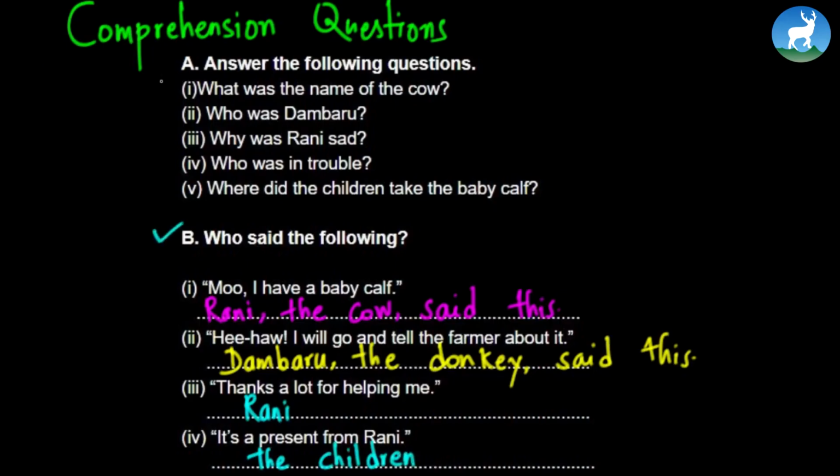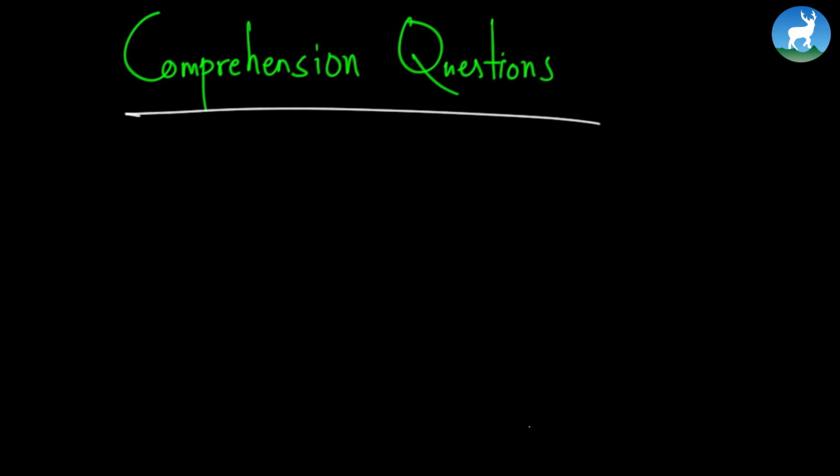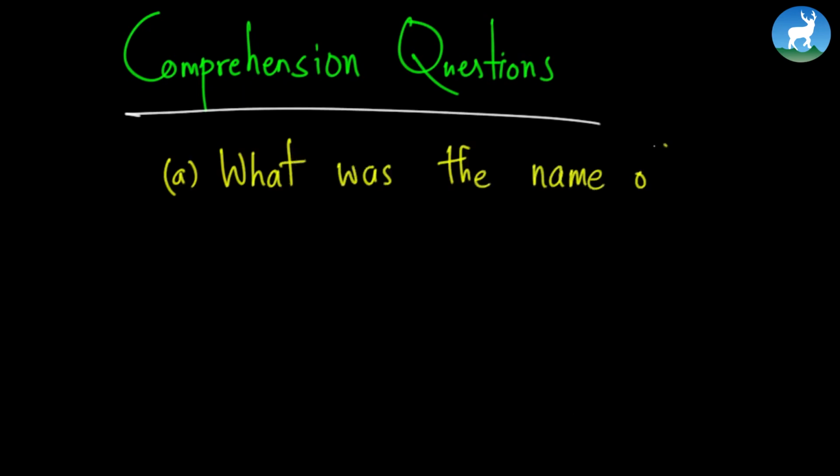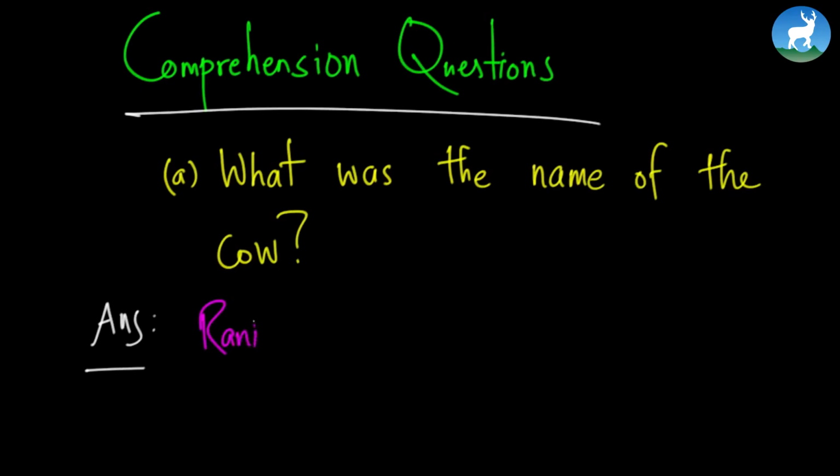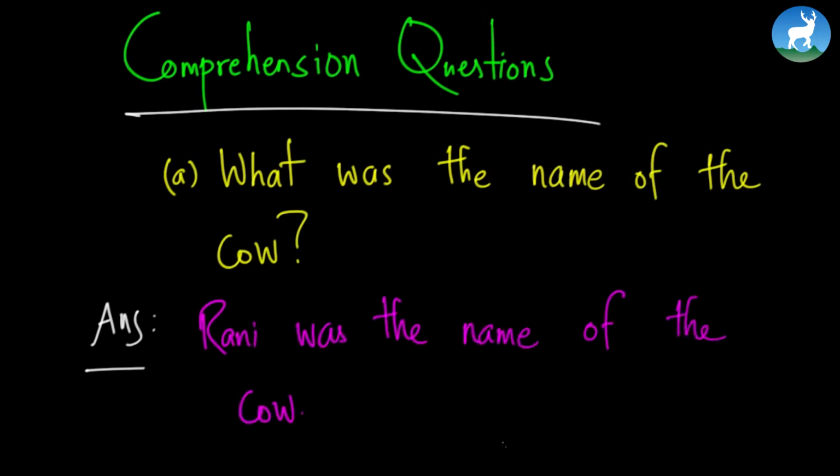Okay, let's go to these questions. Number B done. Let's move on to number A now. Comprehension questions. First question: What was the name of the cow? The answer is Rani was the name of the cow. Number B is, who was Dumbaroo?